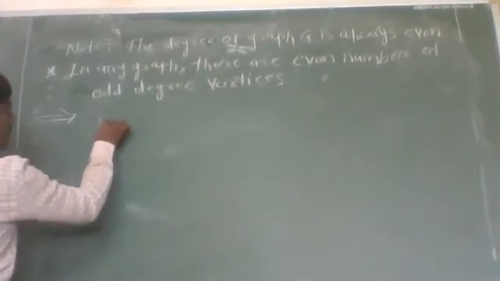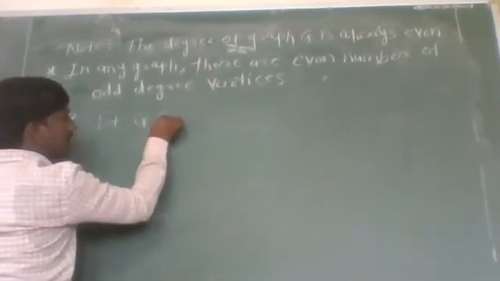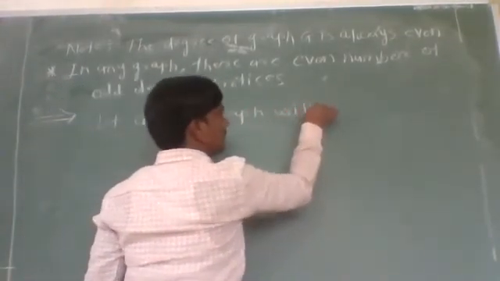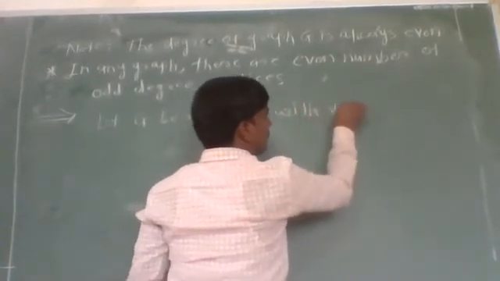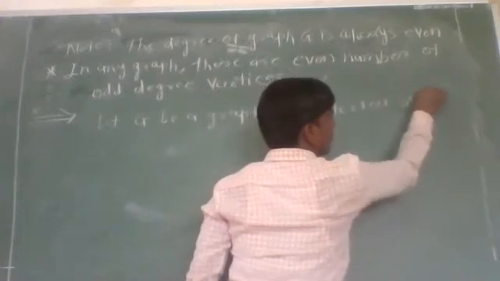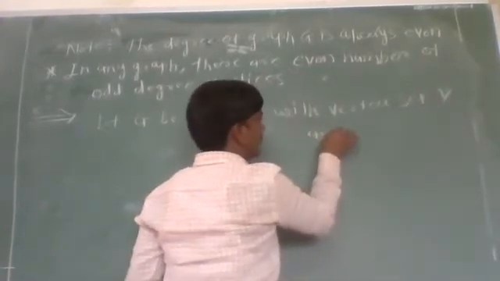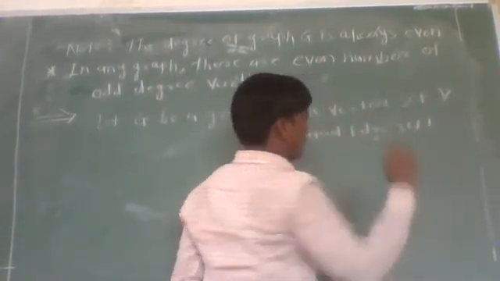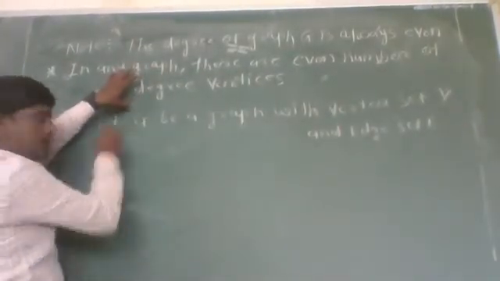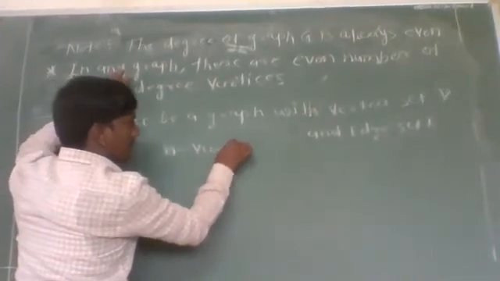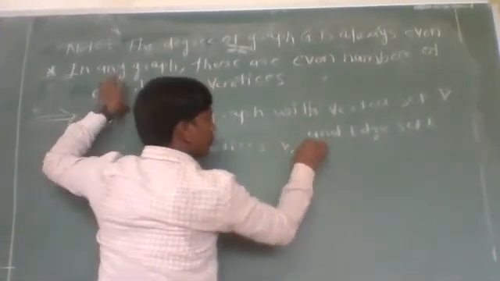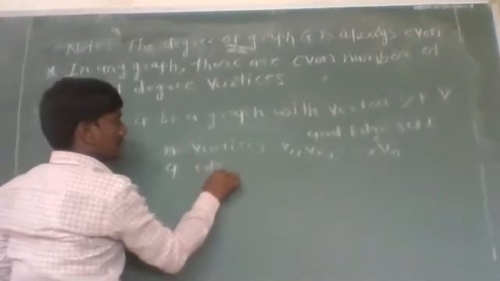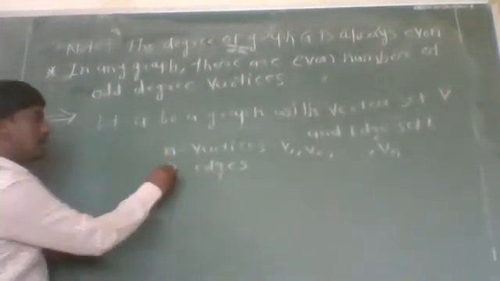Now, let G be a graph with vertex set V and edge set E. Suppose that there are n vertices in a graph G, that is vertices V1, V2, and so on up to Vn, and Q edges. Graph G contains n vertices and Q edges.